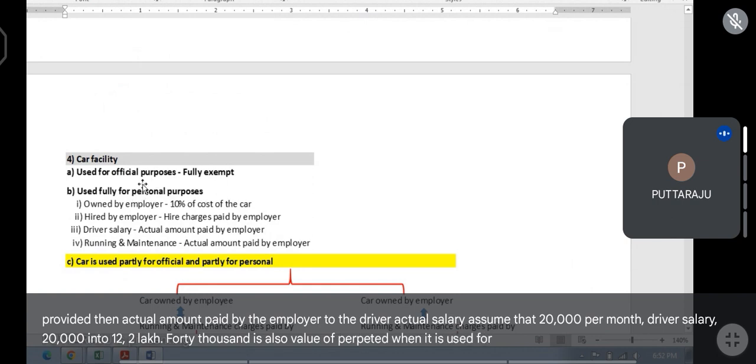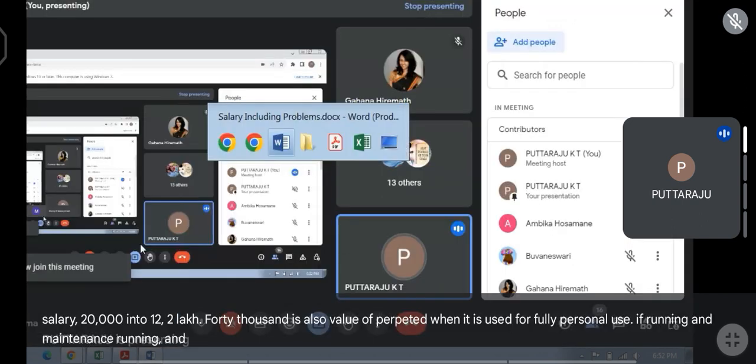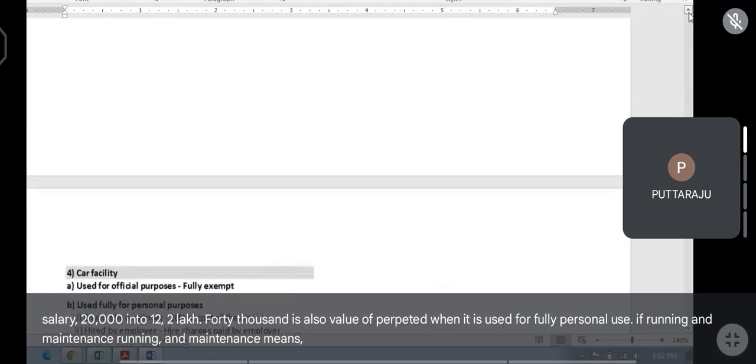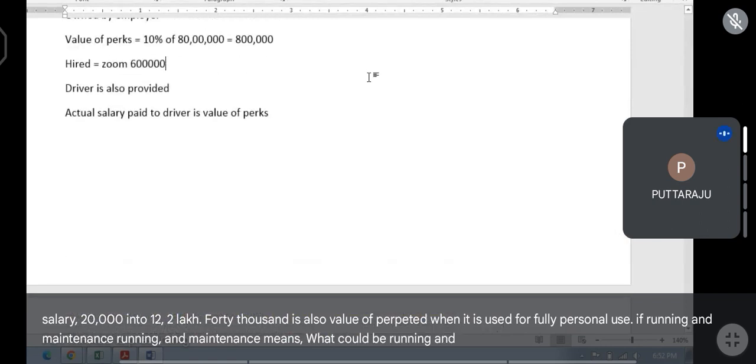If running and maintenance, maintenance. Running and maintenance means what could be running and maintenance?